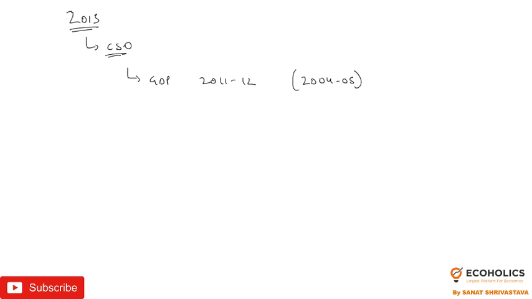Now the rebasing thing is quite a common phenomenon, and we can say every 7 to 10 years we generally change the base year, just because of changing economic structure, or we can say the prices of the commodity. That's why we have to change the base year in 7 to 10 years.